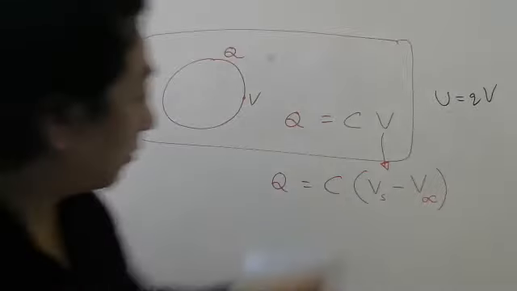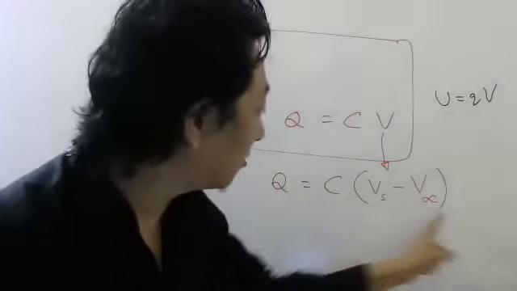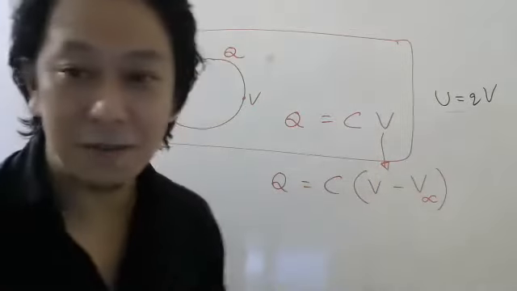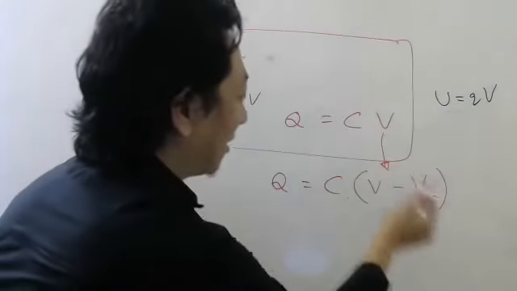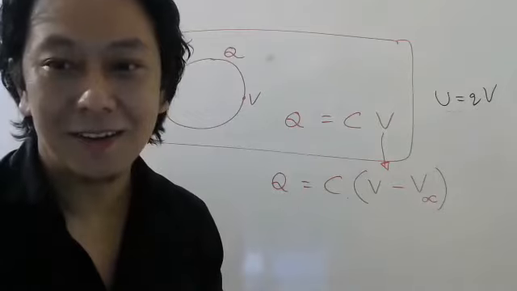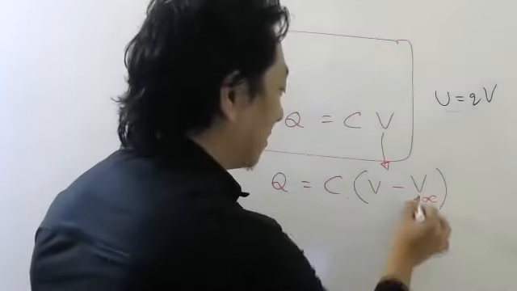Now you will say, but if it is like this, why did you write like this, sir? Can you tell me why I wrote this? Why is this this only? Can you tell me quickly? Why is it the same thing? Whether I write this or I write this, it is the same only. Why? Because potential at infinity is 0.